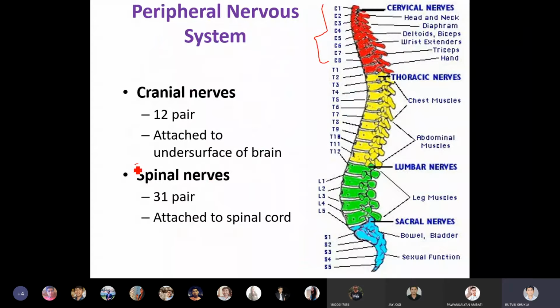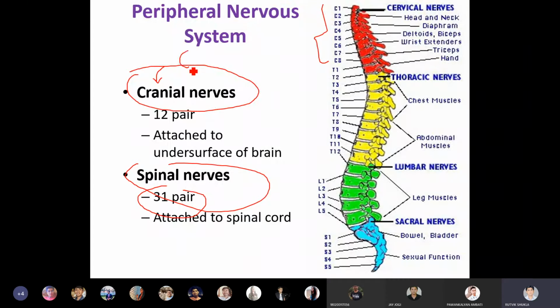We are looking at this. This is called spinal nerves. There are 31 nerves. In addition to that, you will also have cranial nerves. Cranium is the part which generally protects your brain. The bone, the skull or cranium, is the part which protects your brain.